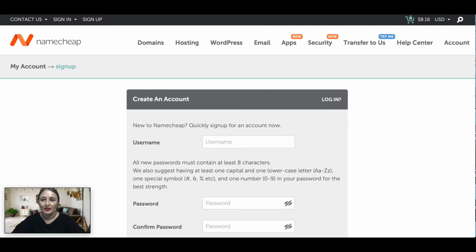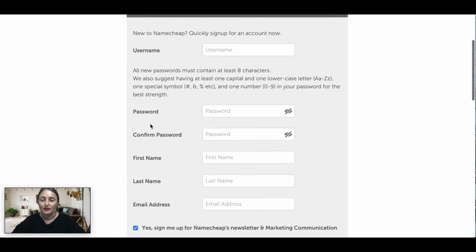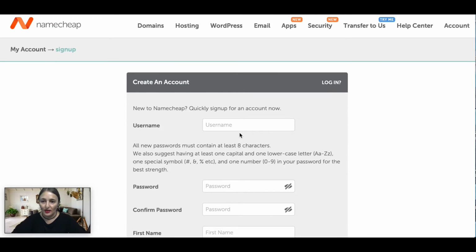Alright, so the first thing we're going to do is buy ourselves a domain name, and as I mentioned earlier, I suggest using Namecheap. So I'm in Namecheap at the moment. I'm going to have all the links at the bottom, so if you need them, just find them in the description below. The first thing you're going to do is click on the sign up button at the top, fill this form out, and create your account.